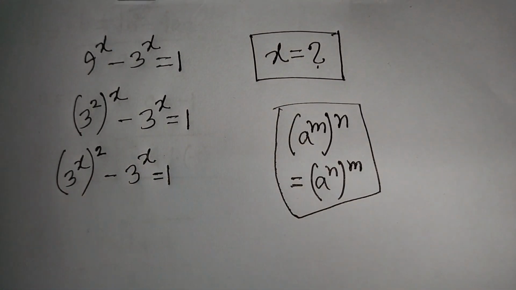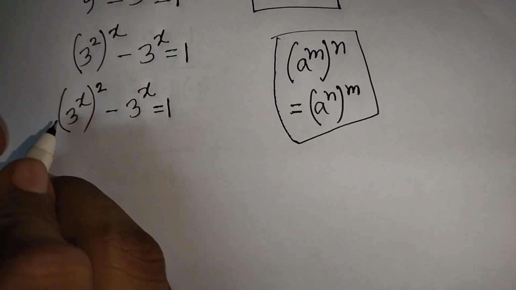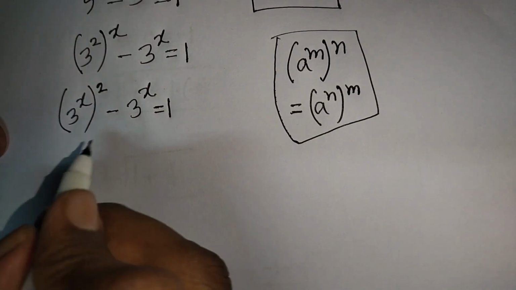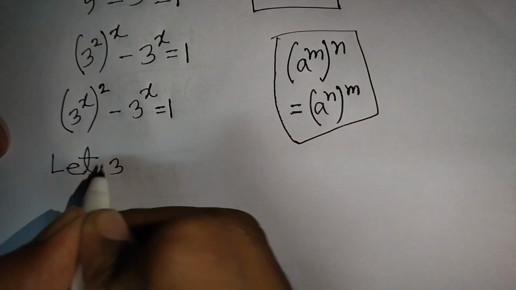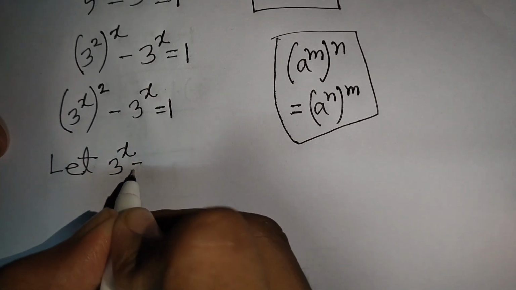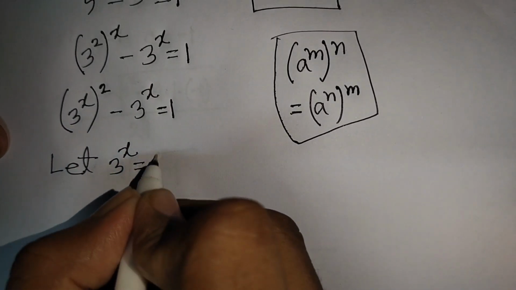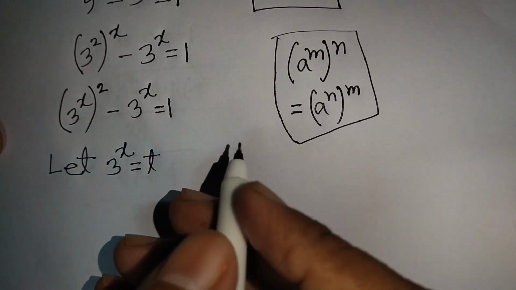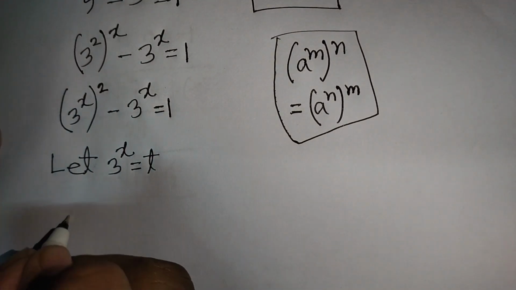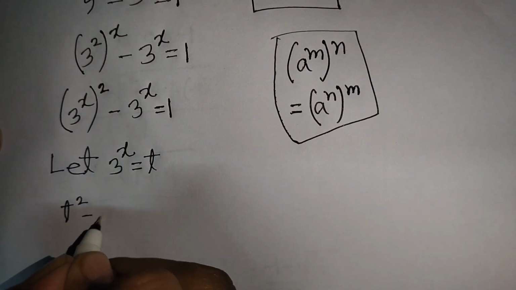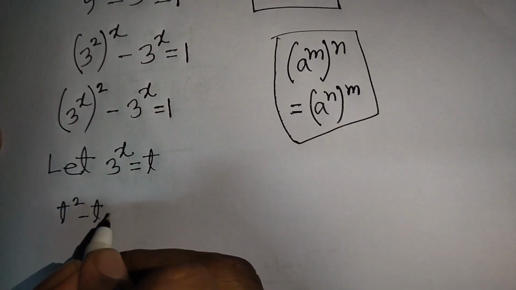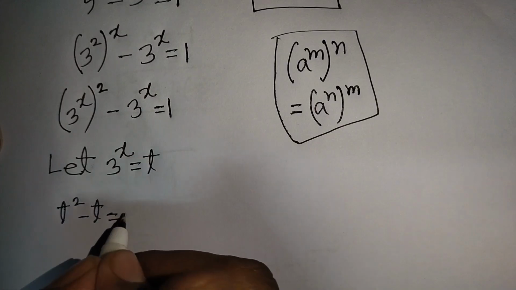Now we see 3 power x, both terms are the same. So let 3 power x be substituted by t. So our equation will be t square minus t is equal to 1.